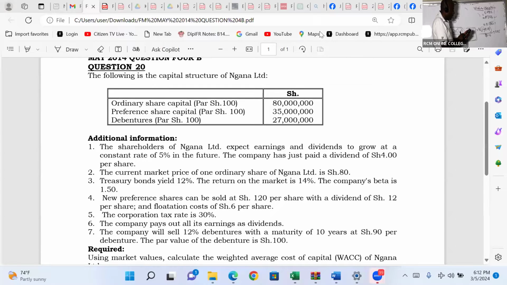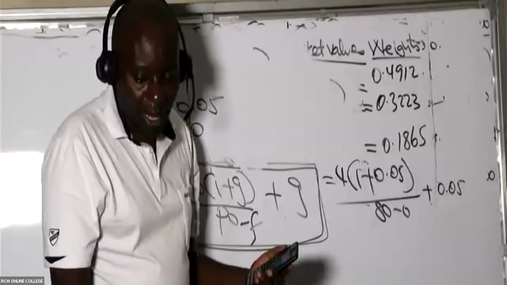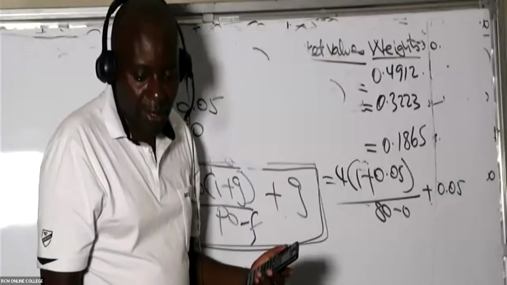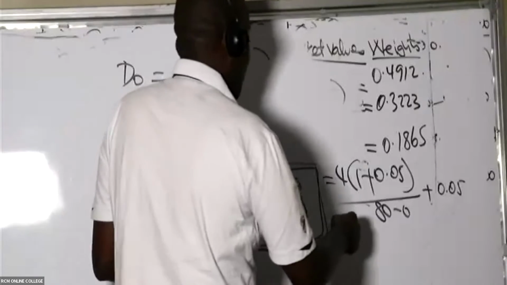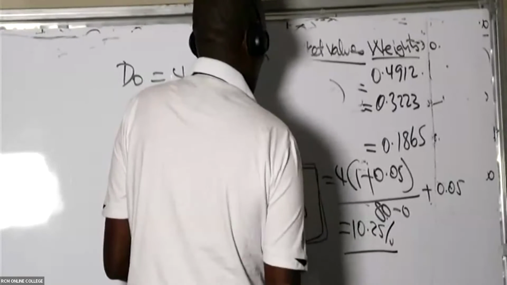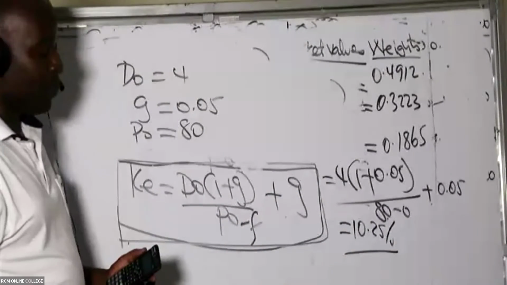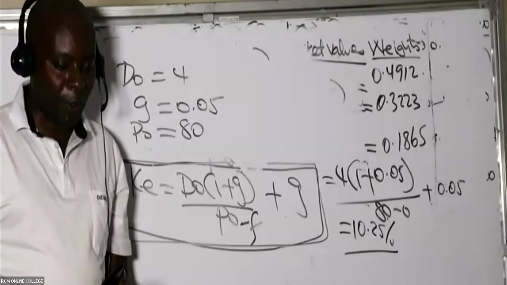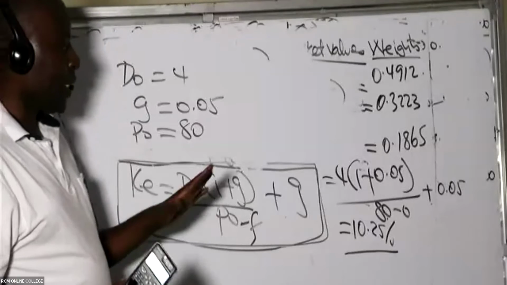So in this particular case, ladies and gentlemen, what figure are you able to get? They're not giving me answers here. I can see new messages here. 10.25, thank you very much. 0.1025, so 10.25%. That is very good.